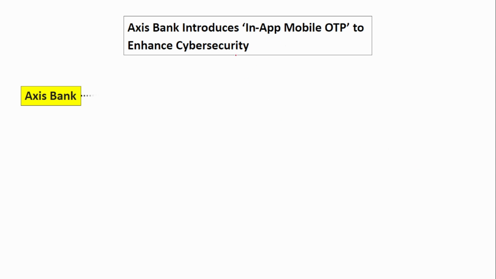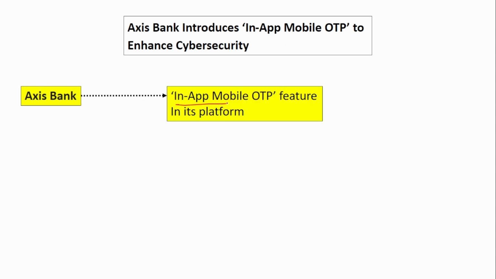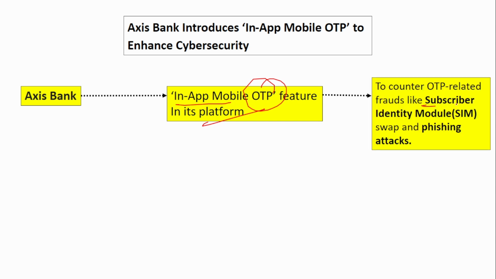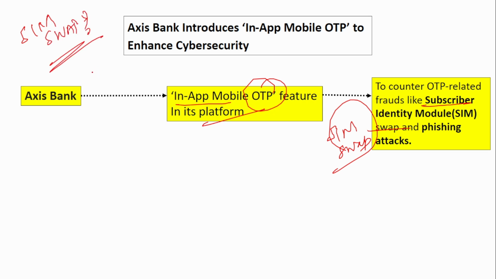Next is about Axis Bank. Axis Bank introduces an in-app mobile OTP feature on its platform. This is to counter the subscriber identity module swap, that is, SIM swap. There are a lot of frauds happening due to SIM swap. Now what is this SIM swap? This is a fraudulent activity carried out by a fraudster, who will impersonate you.